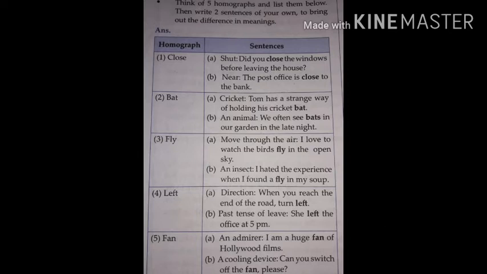Fifth word is fan. Fan has 2 meanings. First meaning, an admirer. Second meaning, a cooling device. Examples are, first example, an admirer. I am a huge fan of Hollywood films. Second one, a cooling device. The example is, can you switch off the fan, please? Here we have seen 5 examples of homographs. You have to write another 5 examples on your own in your notebook.